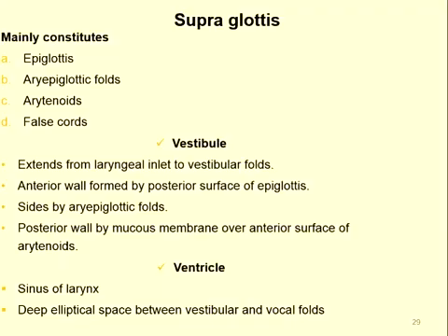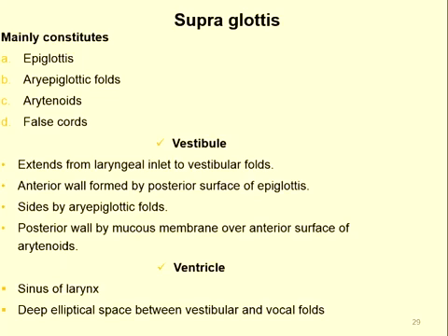The first part of the larynx is the supraglottis. The supraglottis includes the epiglottis, aryepiglottic fold, arytenoid fold, and the false vocal cord. The first part of the supraglottis is the vestibular part. The vestibular part extends from the laryngeal inlet to the vestibular fold, as you can see in the diagram. It forms the anterior wall by the posterior surface of the epiglottis. It is present on either side of the aryepiglottic fold, as previously shown in the diagram.